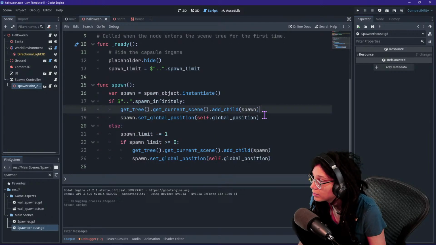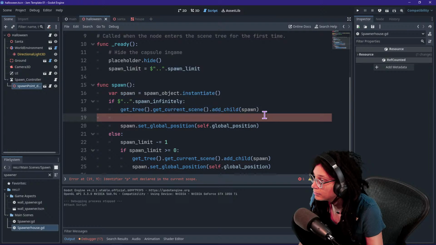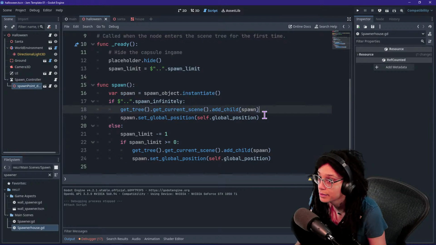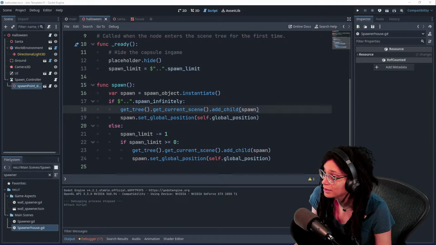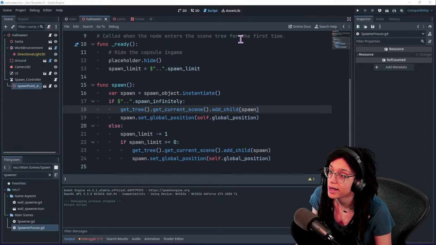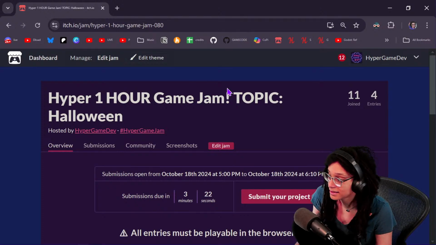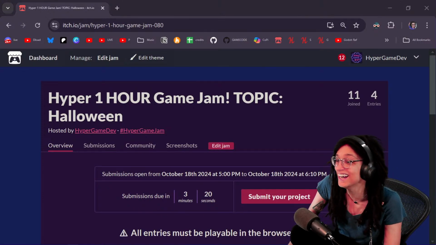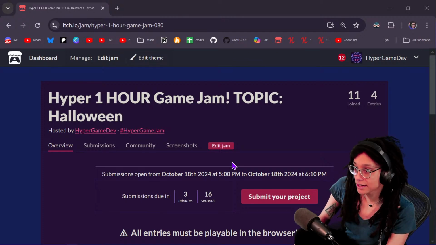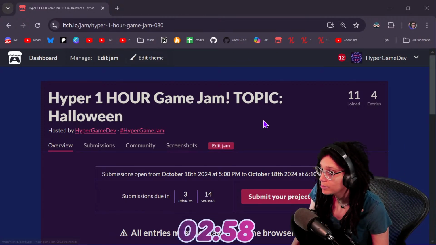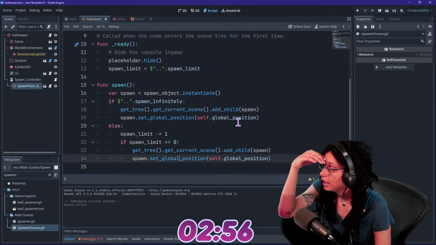Oh God, what is this? This is not the way I would ever write code. Oh my God, my timer's gone. Where did my timer go? Guys, it's not happening for me today. I think I know what my problem was, and I'll talk about it later.